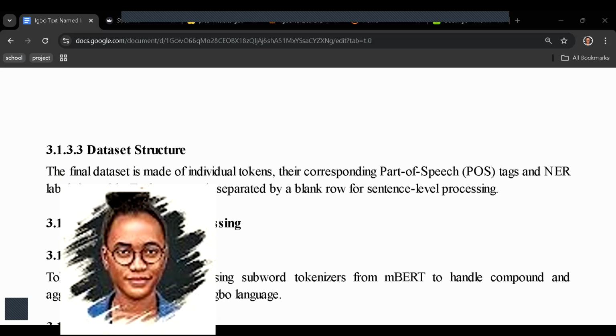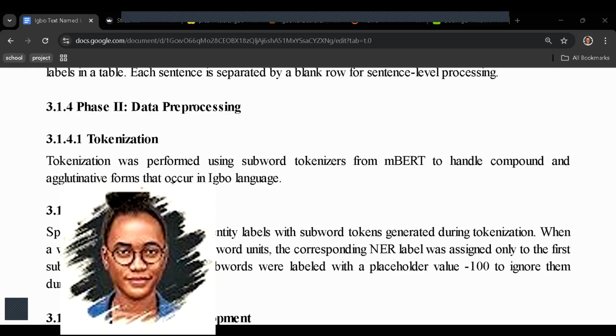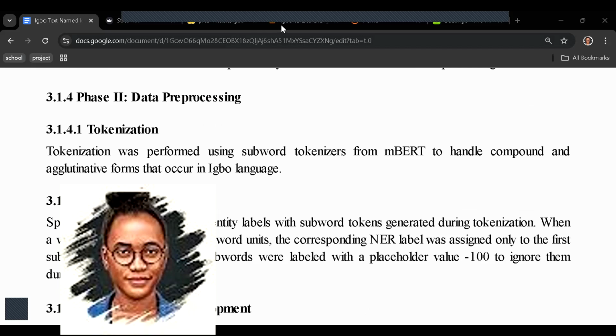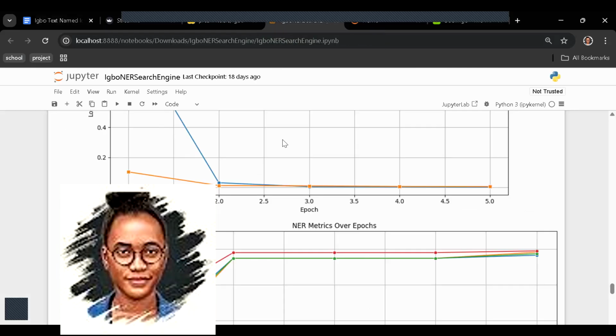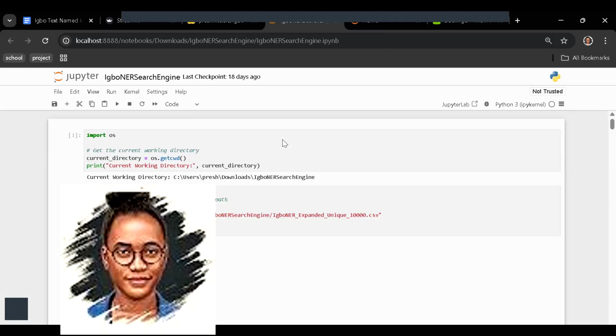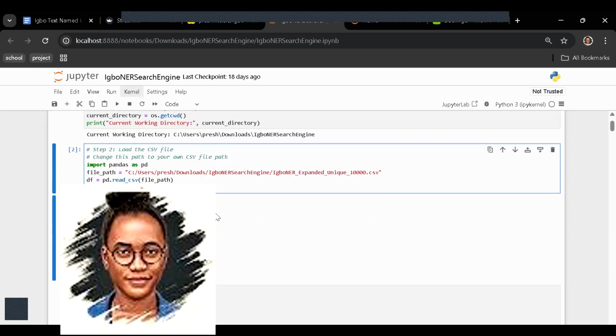So after dataset creation, we now have the data processing, where you do data organization and label alignment. So I'm trying to go to the code. Okay. So this is in the code. We are setting up the computer for the file and folder we are going to be working from. Here we loaded the CSV file. This was after we had already collected the data, put them in the CSV file like I mentioned, and done the manual annotation. These things are the manual annotation. Good.